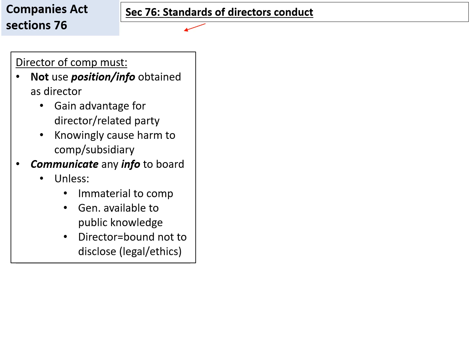Any information should be communicated with the board. In other words, any information that can have an effect on the company, a director of that company should communicate with the board, unless such information is regarded as immaterial to the company, or is generally available to the public or public knowledge, or a director is bound not to disclose it due to legal or ethical requirements. And this can literally be any information that comes to the attention of the director if it could have an effect on the company.